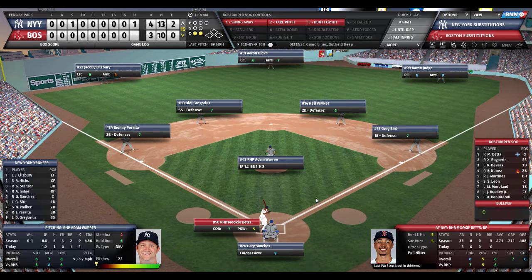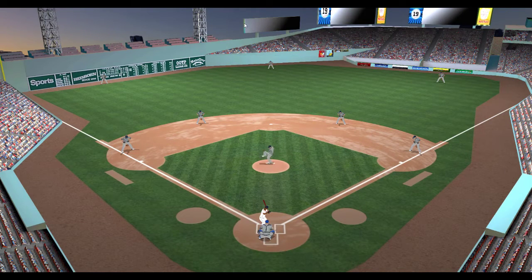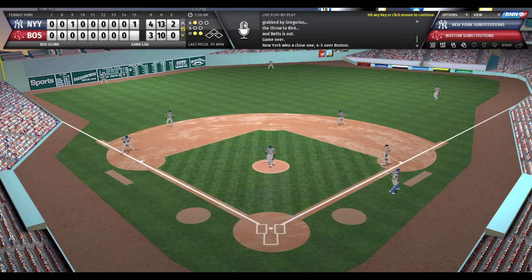They are 1 out away, and Mookie Betts stands in the way. He's 0 for 3. Warren deals to Betts. 1 ball, no strikes. Betts grounds it deep in the hole to Gregorius. He throws! Did they get him? No, he beats it out. No, they got him. They got him. The Yankees win 4-3. Betts protests. The first base coach protests. The bench protests. But guess what? They're not changing a thing. Yankees win a thriller here at Fenway, 4-3.